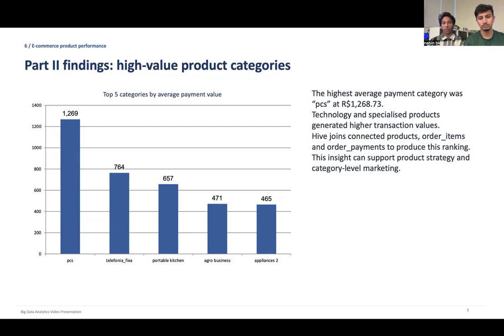Another interesting finding was that canceled orders had a higher average payment value than delivered orders. This suggests that expensive purchases may carry higher cancellation risk. This finding can help businesses improve their pricing strategies, customer targeting, payment monitoring, etc.